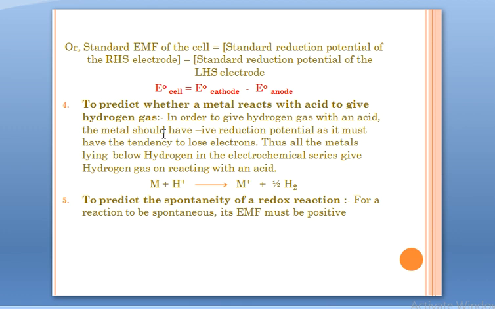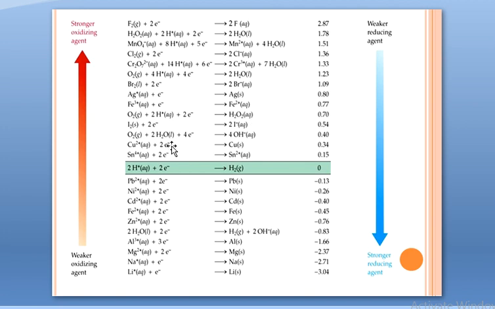The next application of this electrochemical series: we can predict whether a metal reacts with acid to give hydrogen gas. All metals on reacting with acid do not give hydrogen gas. Which ones do release hydrogen gas? Those which have a negative reduction potential. Thus, when you take a look at this electrochemical series, what are all these values?